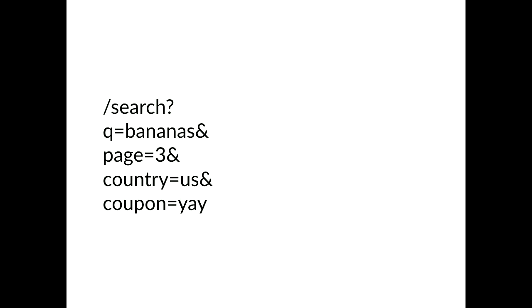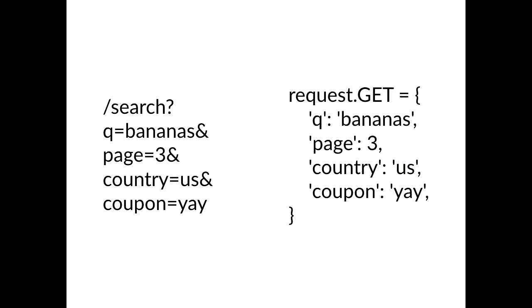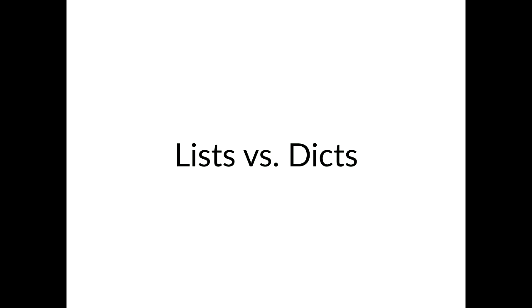Anyway, if you have a website that lets you search for things, you might have a URL that looks like this. If this site is written in Django, that will get parsed into a dictionary that looks like this. Dictionary is how Python spells hashtable, which is a standard data structure in programming. Adding or accessing one key in a dict is supposed to be fast. In fact, that's the whole point of using a dict for this stuff, is that you can look up things fast, whereas with a list you'd have to iterate through the whole set.